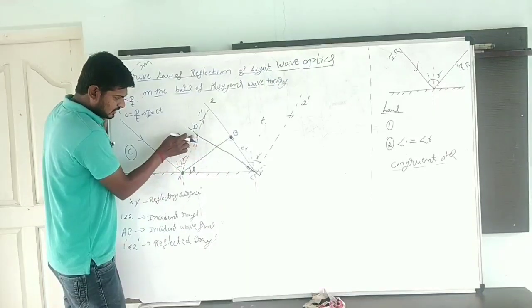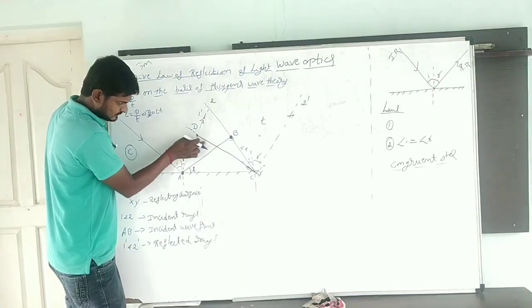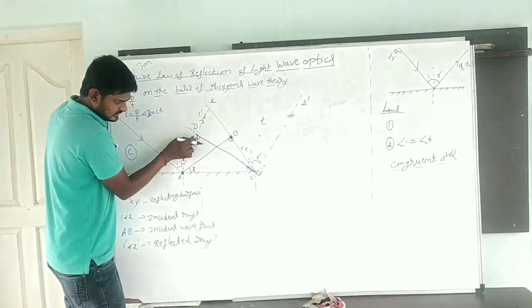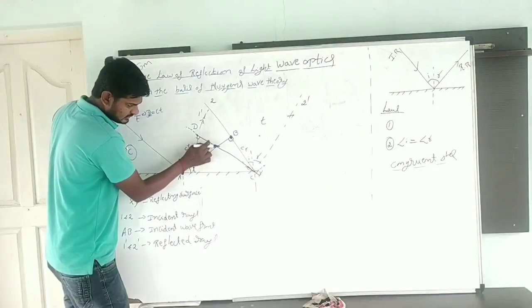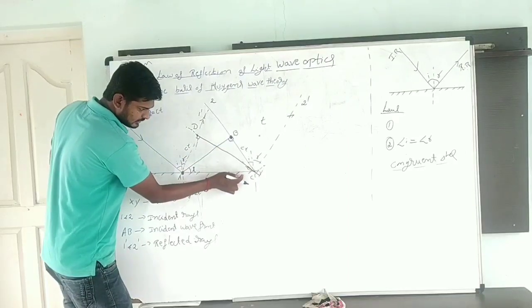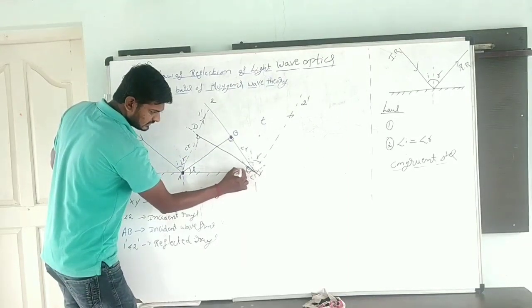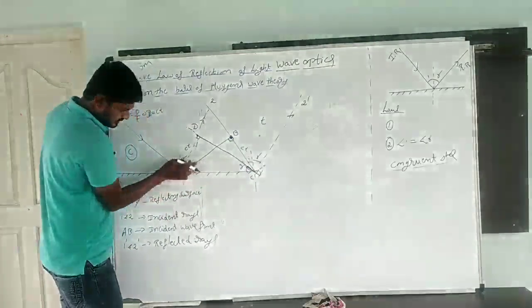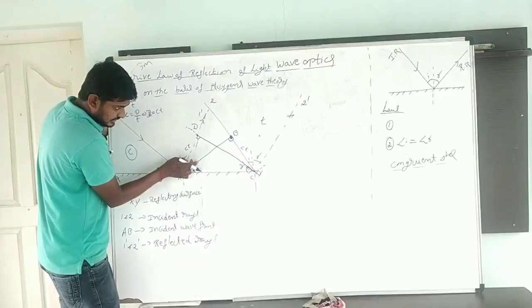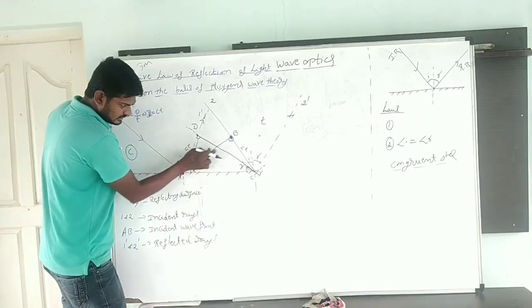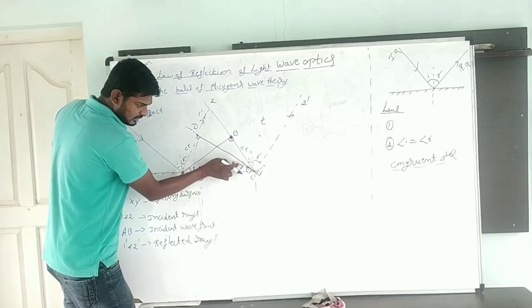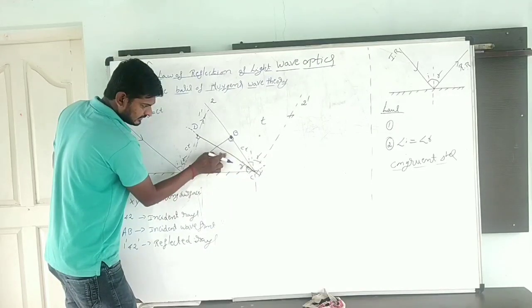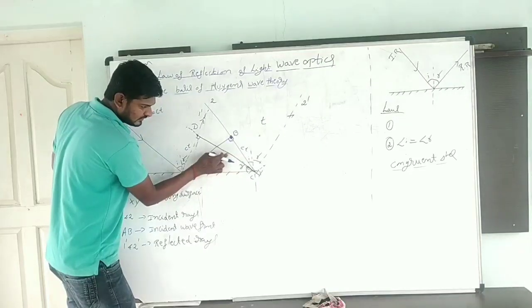Now, this is the normal drawn to what? The reflected ray. See, 90 degrees from here. This is the normal drawn to the reflected ray. This reflected wavefront and the surface angle is called what? Angle of reflection. Here, the normal is drawn to the incident ray and the incident surface. The one drawn to the reflected ray becomes the new wavefront, the reflected wavefront.